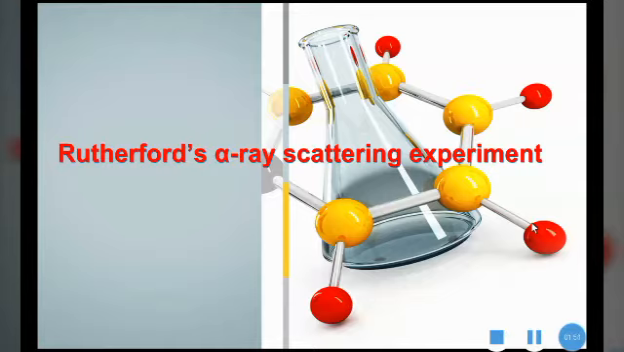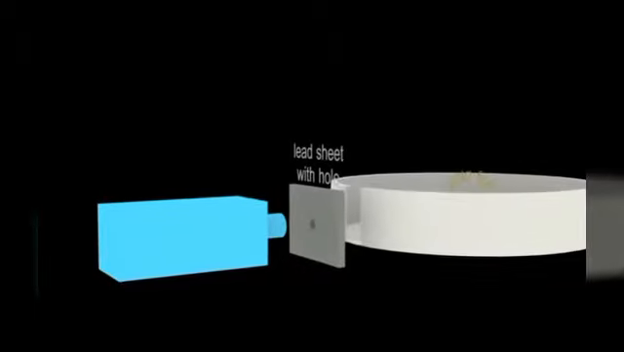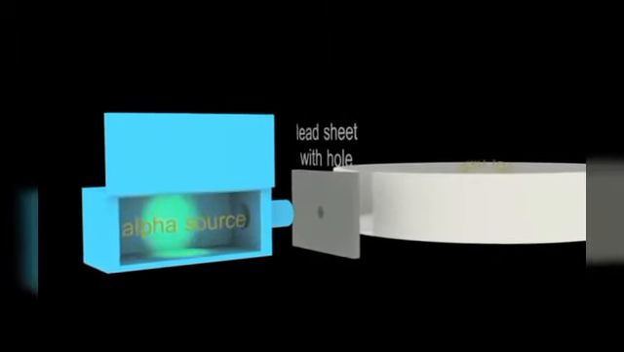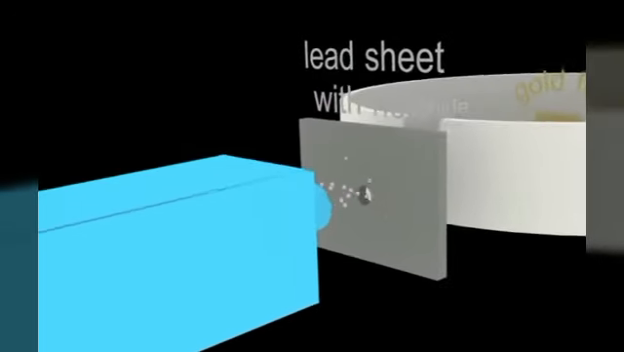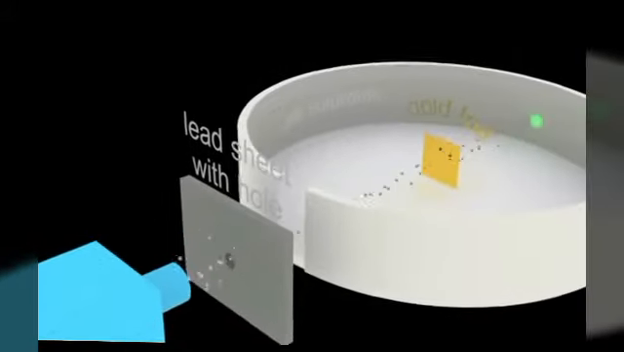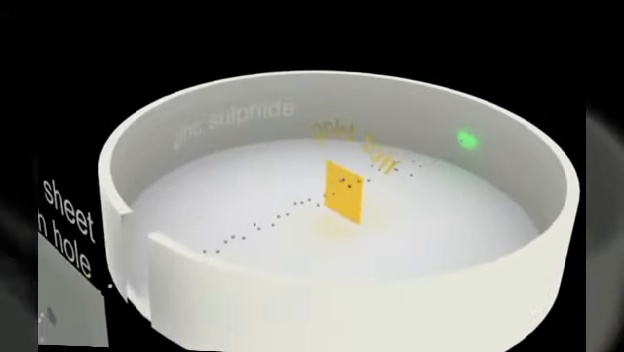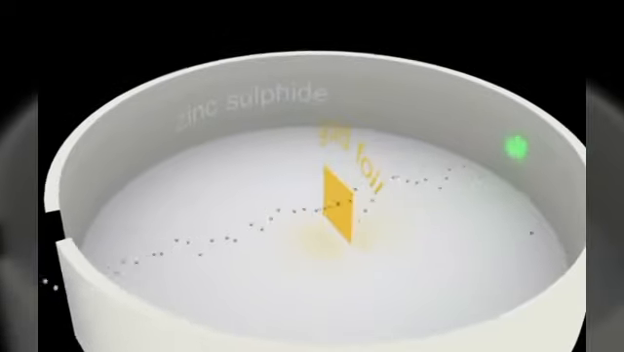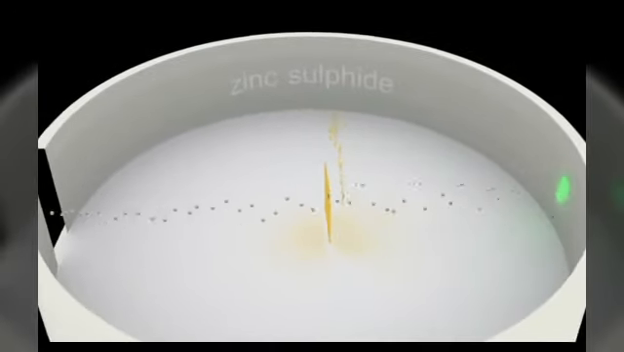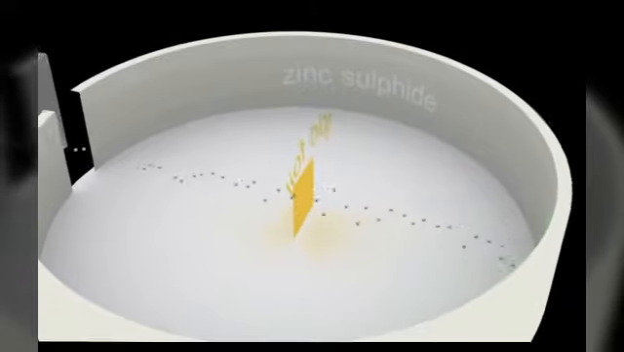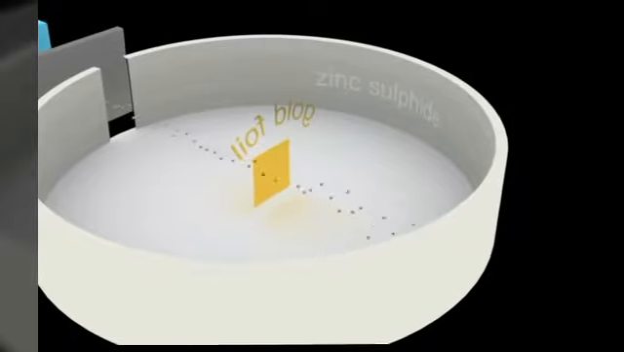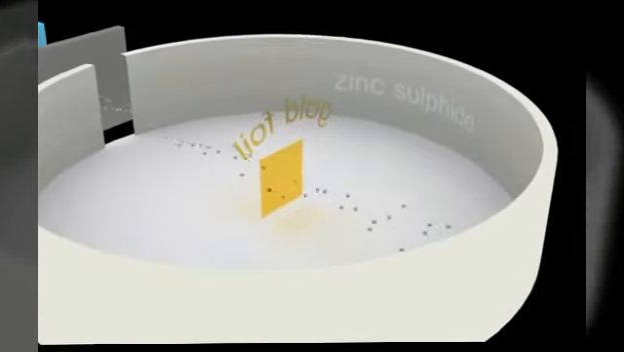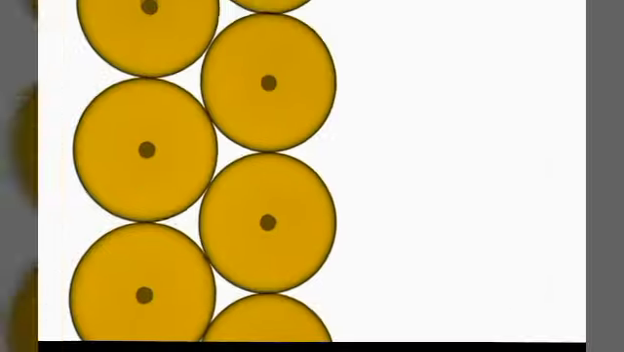In this gold foil experiment, the lead block acts as a source of alpha particles. Rutherford bombarded a thin gold foil with a stream of fast moving alpha particles. These alpha particles hit the gold foil and most of the alpha particles passed through the foil. Some of them were deflected through a small angle. Very few of the alpha particles were reflected or rebounded back 180 degrees.